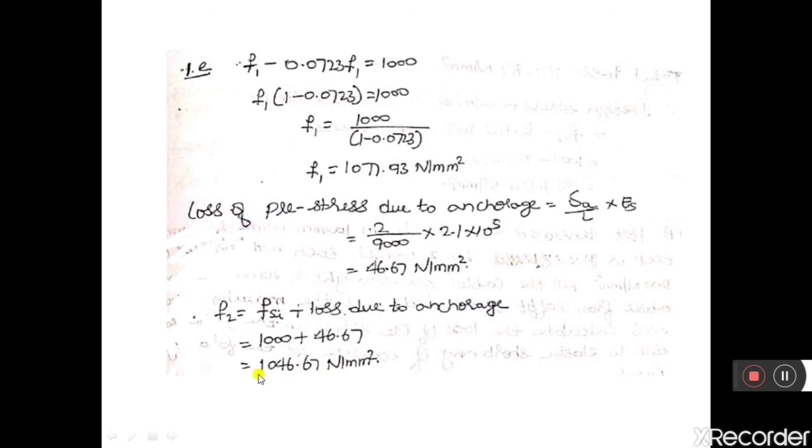That means while applying a stress for the cable, I should apply 1046.67 Newton per mm square. In this total stress, there will be a loss of 46.67 due to anchorage slippage. So after that loss, the final stress available in the cable will be 1000 Newton per mm square. So this is the second condition.